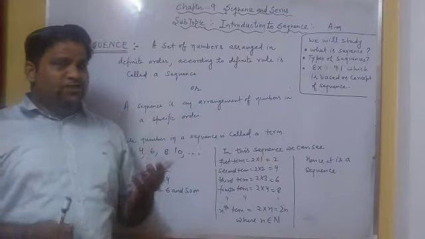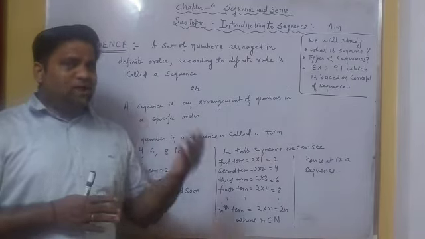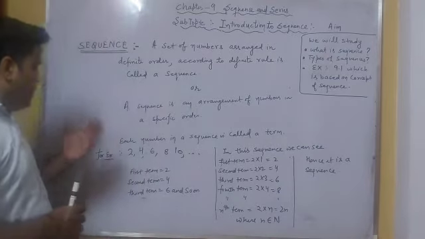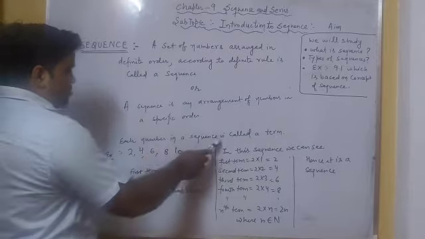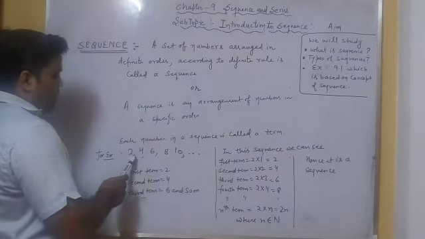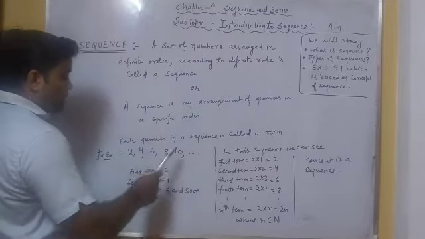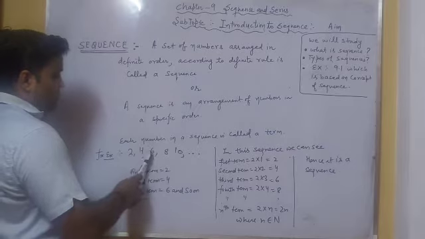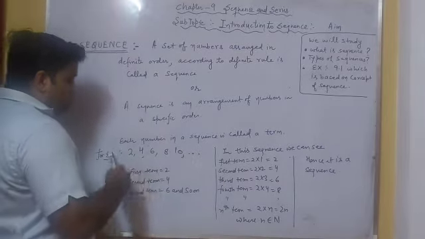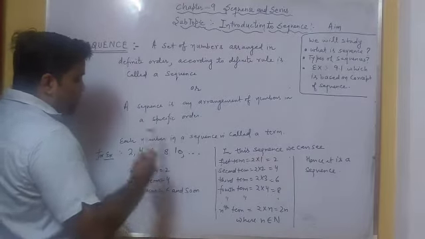So when we arrange our numbers in some order and some pattern is followed, we call it a sequence. Here each number in a sequence is called a term. For example, here we have a sequence which starts with 2, 4, 6, 8, 10 and so on. Here is the first term, second term, third term, fourth term and fifth term and so on. So here we need to check which pattern this sequence is following.